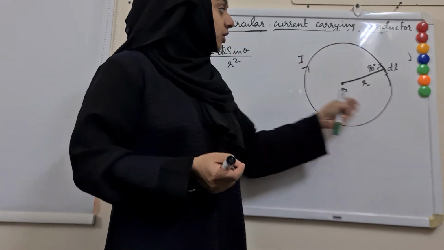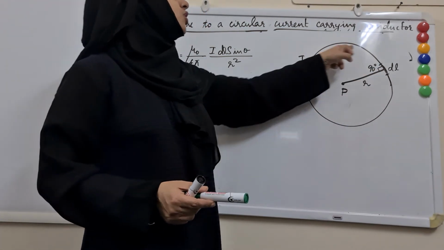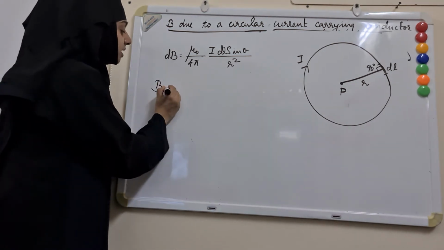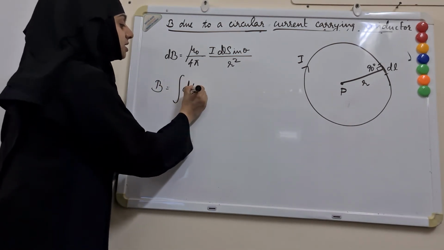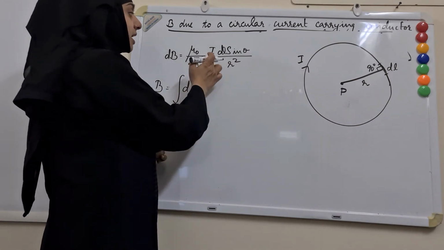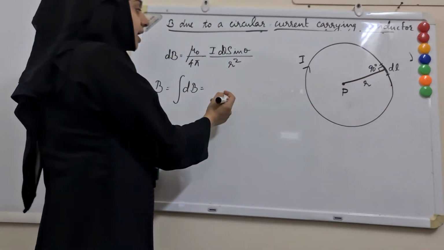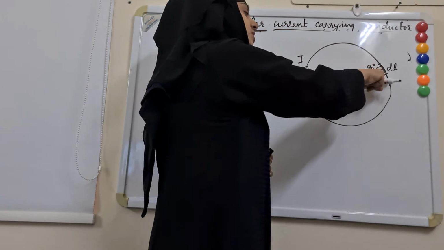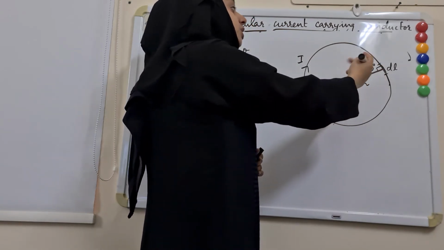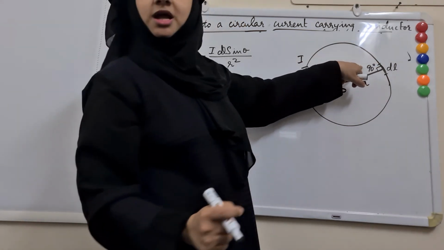For the whole coil, we have to integrate with respect to the length. So the total magnetic field B is obtained by integrating this expression. Here I is a constant because the current throughout the conducting coil is the same. Will theta change as we change the position of dl, as we change the length? No, it will not change. So theta is also a constant, its value is 90 degrees.